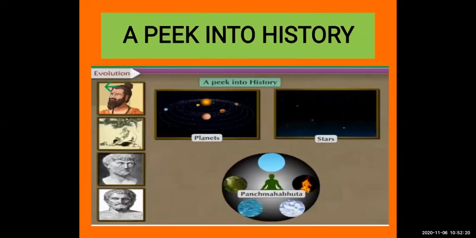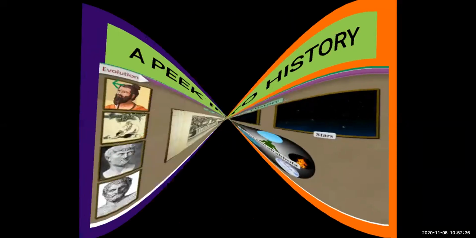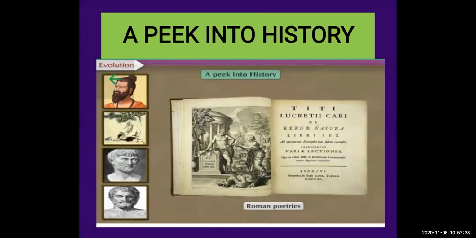A peek into the history: they have written about the planets, stars, or Panch Mahabhuta. Much of this information was written by these Indian philosophers or the Chinese or Roman philosophers. So we can get the evidence from that. You can see a peek in history. Roman poetries, they have written poetries in Roman. By reading that we can get an idea about the history, what was happening many years ago.